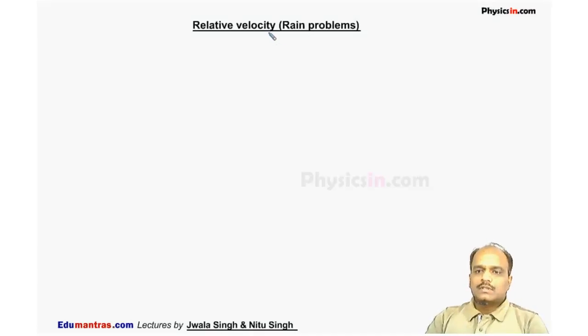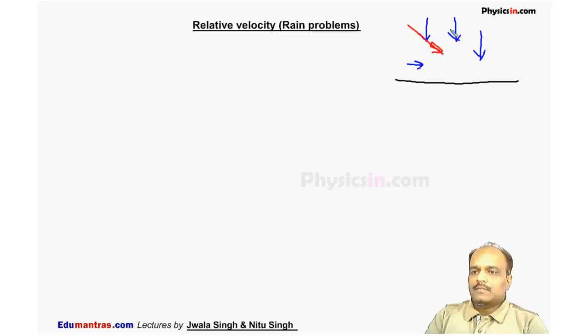Here we will discuss relative velocity, especially dealing with rain problems. As we know, rain always falls vertically downward. When the air is not blowing, rain always falls vertically downward. But when air is moving in this direction, it moves rain in this direction. But with respect to air, rain is always falling vertically downward.